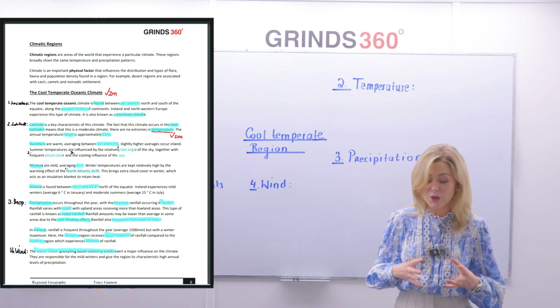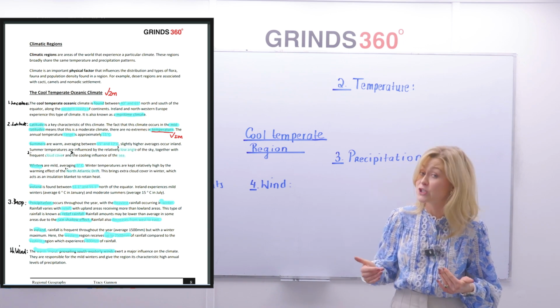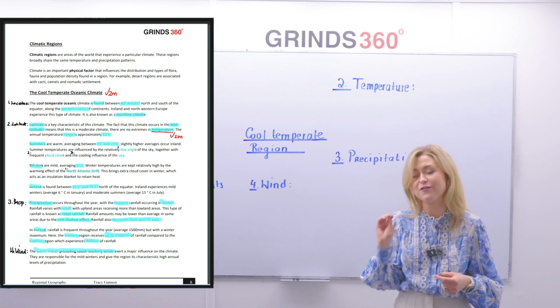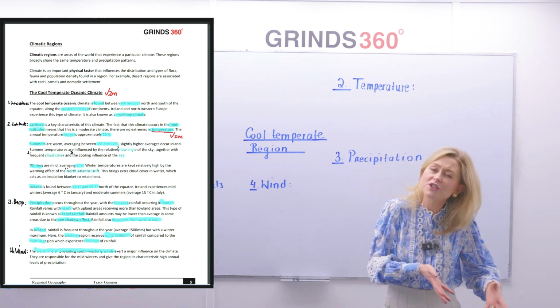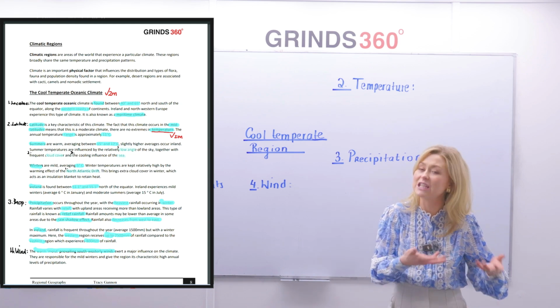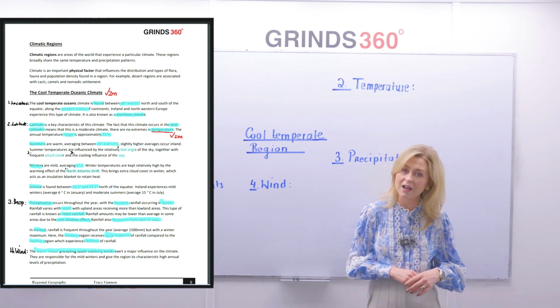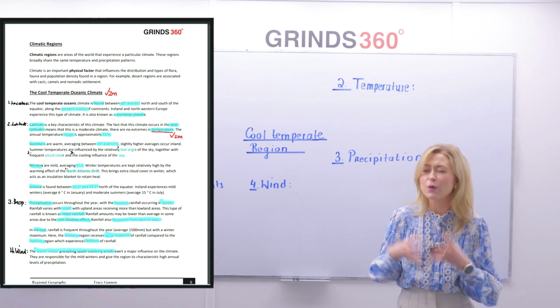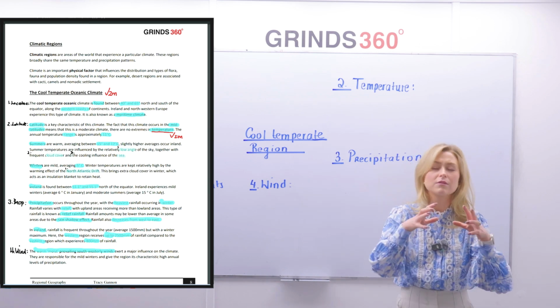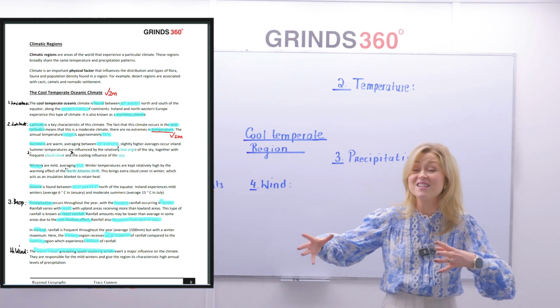So we're saying here the western regions receive up to 2,500 millimeters per year, whereas the eastern region, where you'll find the Greater Dublin area, the GDA, receives on average around 800 millimeters per year. So a huge difference. Now, the reason for this difference between west and east is to do with what we're going to discuss for number 4, our winds.